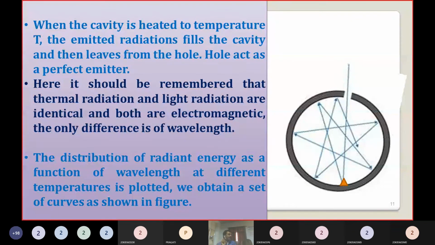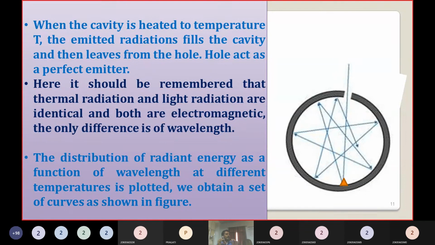What is the definition of frequency? Number of vibrations per second. If the number of vibrations is less, the emitted radiation will be less. If the frequency is more, the emitted radiation will be more. At lower temperature, the number of vibrations will be less, so lower frequency is emitted. If you increase the temperature, the number of vibrations will increase and more particles will vibrate. That's why the intensity of radiation increases.